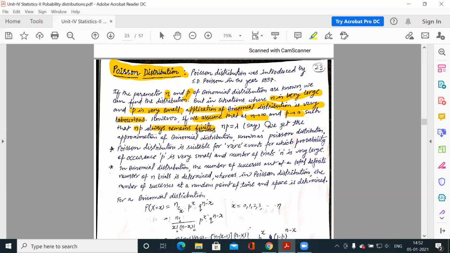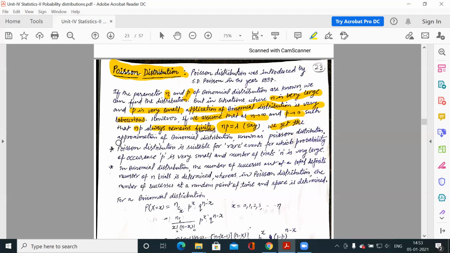We represent this constant np by lambda.